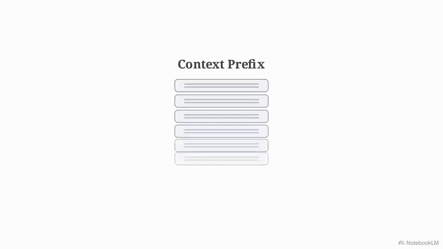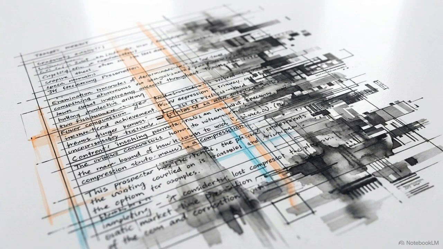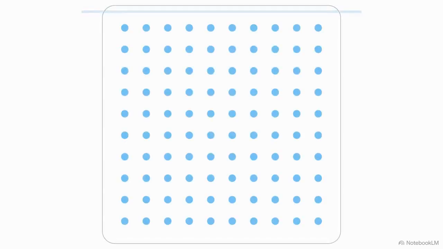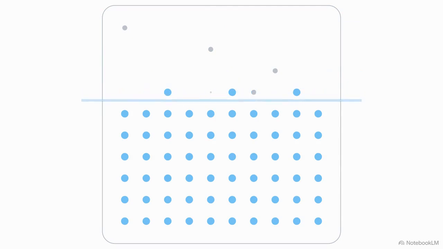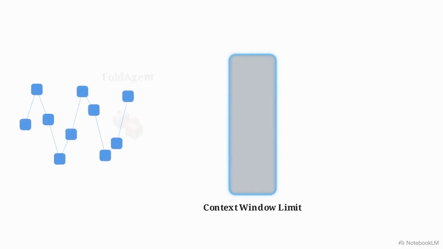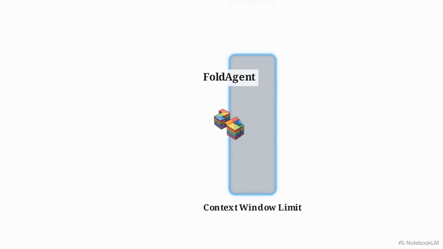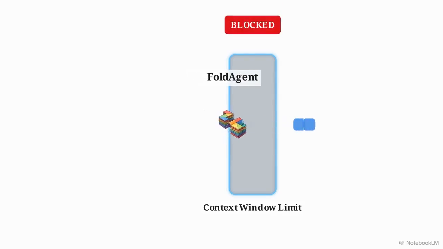The first is summarization, where an external model compresses the context prefix once it nears the token limit. But summarization is a form of lossy compression. Selecting exactly which data points will matter 50 steps later is nearly impossible, resulting in severe information loss. The second patch is context folding at subtask boundaries, popularized by frameworks like FoldAgent. This reduces token load, but it still forces the agent to execute tasks sequentially inside a shared context window.